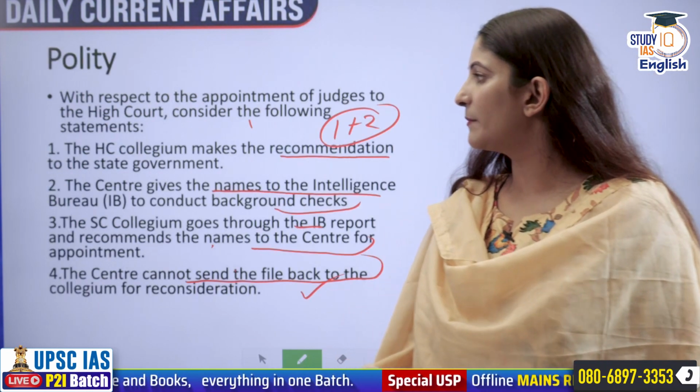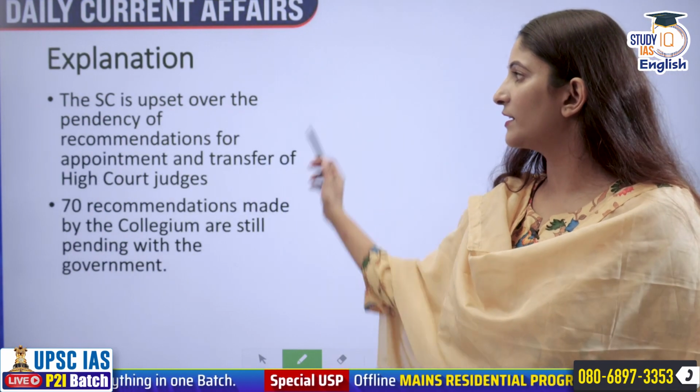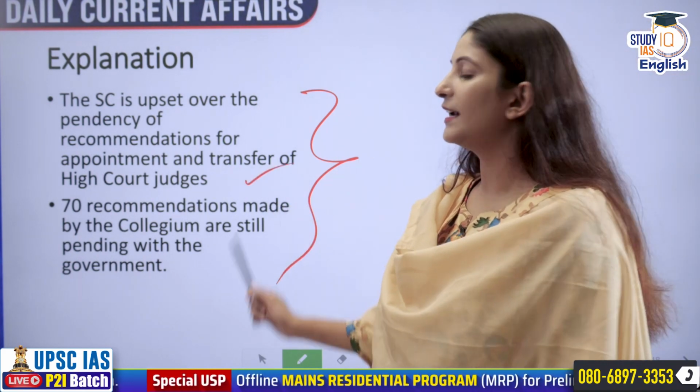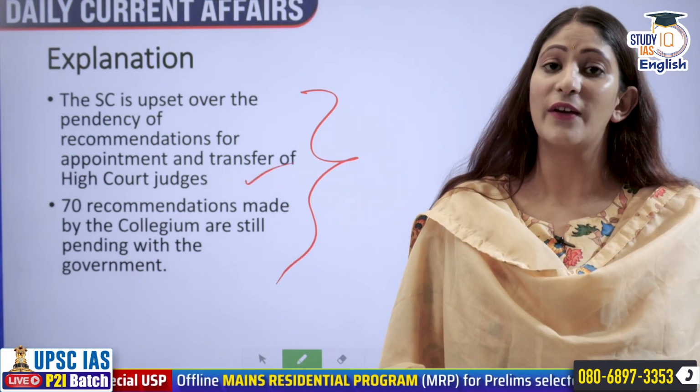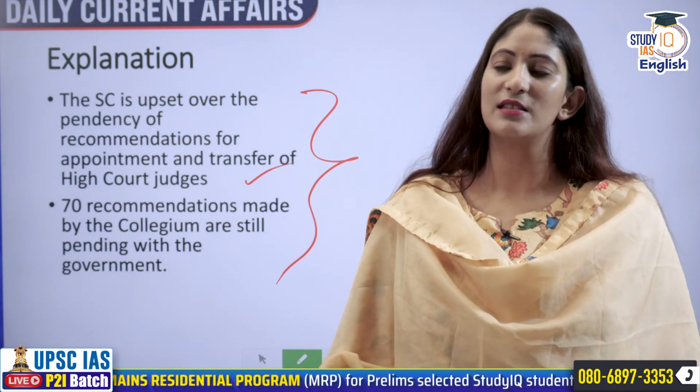How many statements given above is or are correct? 1, 2, 3 are correct, but 4th is not. 3 only will be the correct answer. The Supreme Court is very upset over the pendency of the recommendations that have been made for the appointment and transfer of High Court judges to the center. It is because there is no fixed time limit, this is the problem.